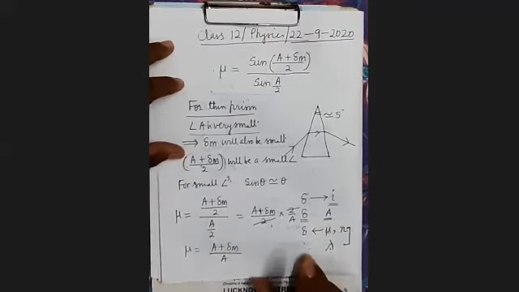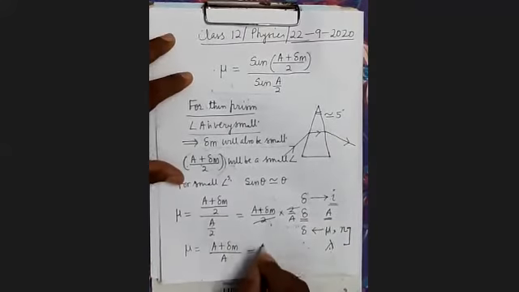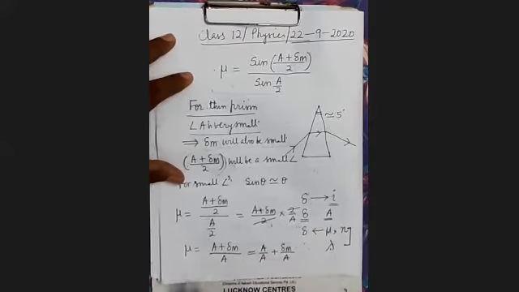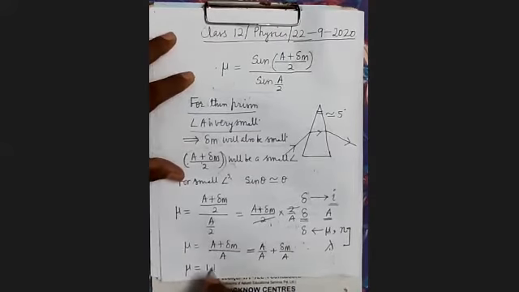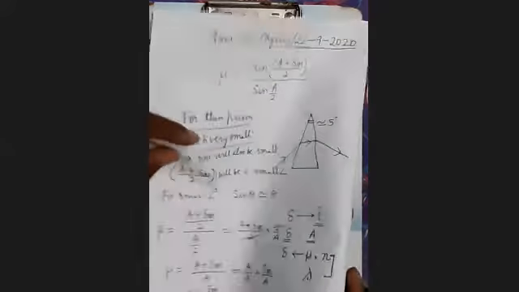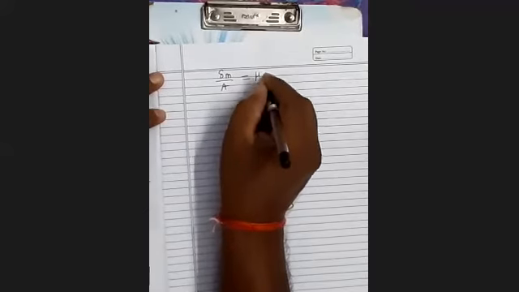Now you separate the terms. On separating, what will happen? It will be A upon A plus delta M upon A. So mu equals A upon A, which is 1, plus delta M upon A. So we can write delta M upon A as mu minus 1.